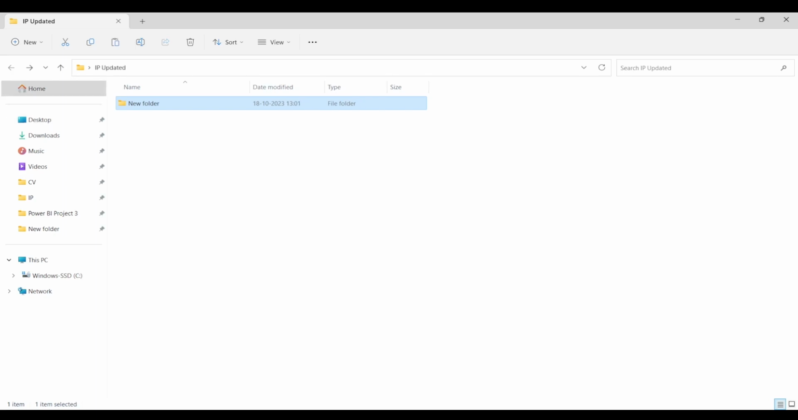Hey everyone, I welcome you all to this session. In this class, we will discuss importing the data into Power BI desktop. We will use the folder option to import the data into Power BI desktop, and then we will use that data for reporting.